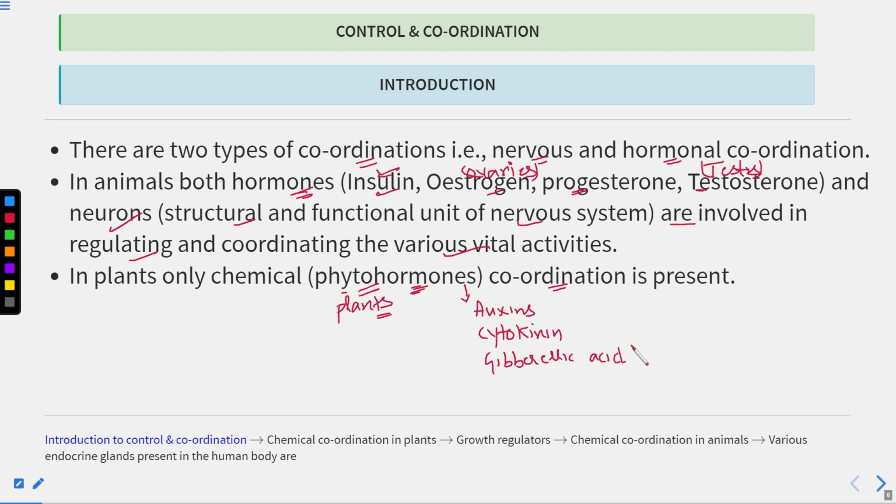Then another one is abscisic acid. So these are some of the hormones: auxin, cytokinin, gibberellin, ethylene, and there is one gaseous hormone known as ethylene. These are the plant hormones, or phytohormones, that do the coordination activities in the plants.